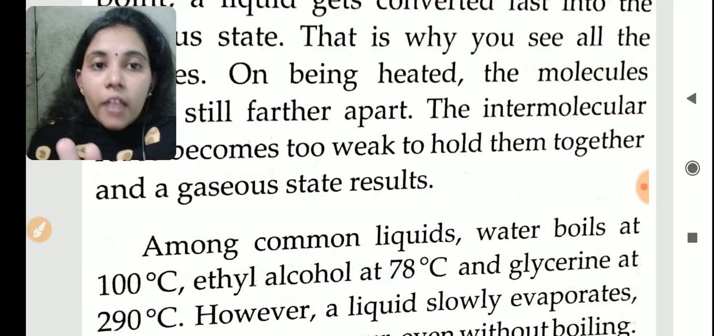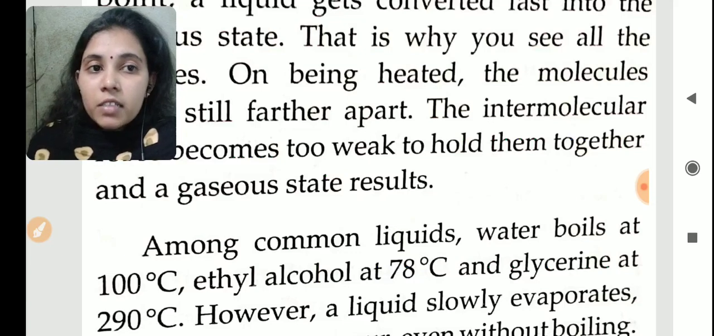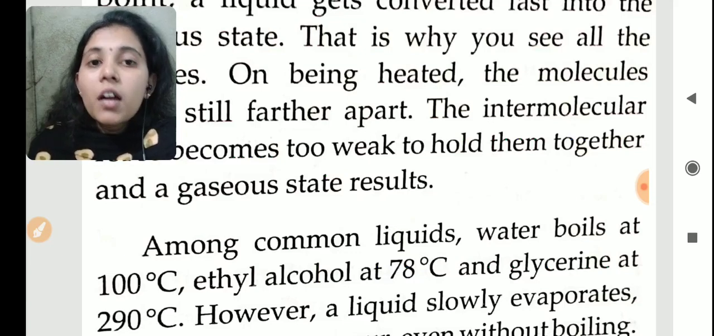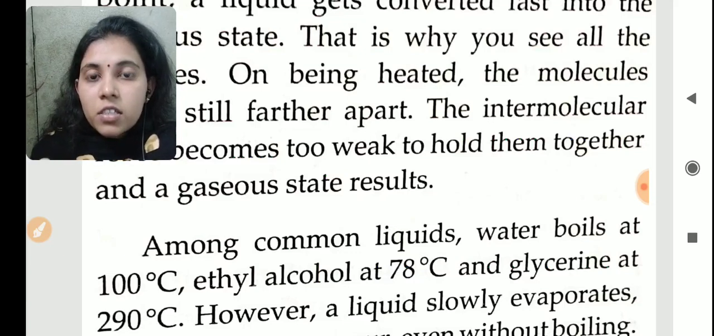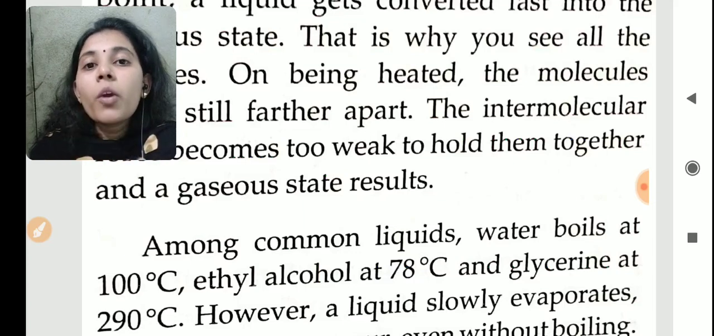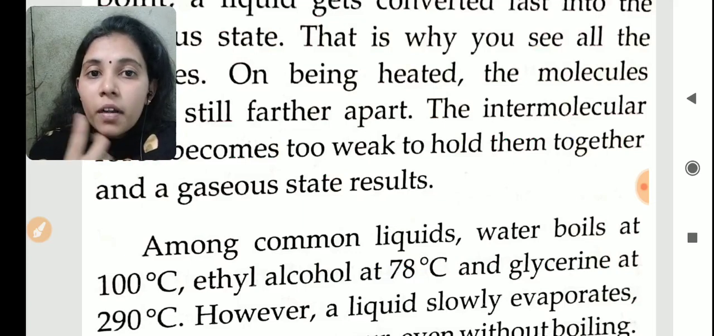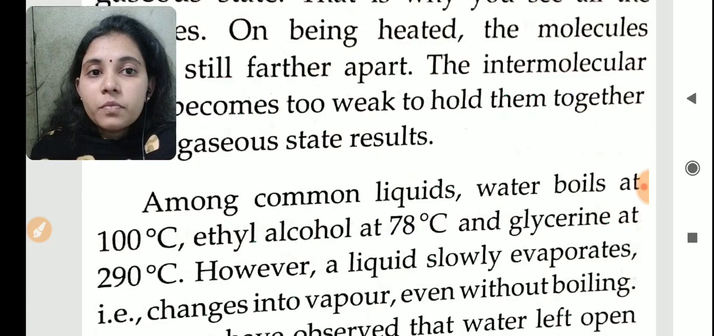Okay, the boiling point of ethyl alcohol is 78 degrees Celsius and glycerin is 290 degrees Celsius. At what time will glycerin start to boil? Glycerin will boil at 290 degrees Celsius.